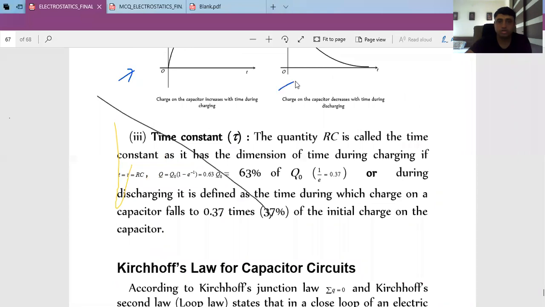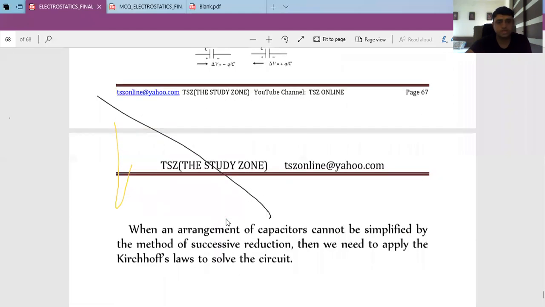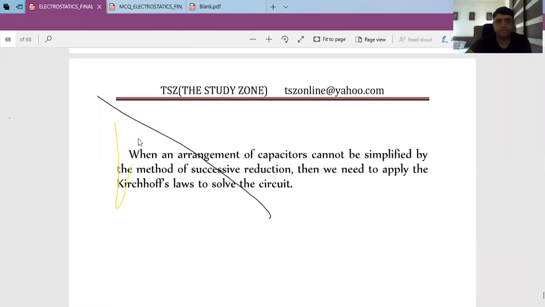You know these are exponential functions, so you know the graph of an exponential function. If it is minus, it will be like this, and if it is plus, like this. Then if we put t equal to tau, what will be the charge after one time constant time? Then you will get this. Just go through it, basic understanding. Okay. If you have any question, you can ask me separately through a message. I'll explain in the next lecture.